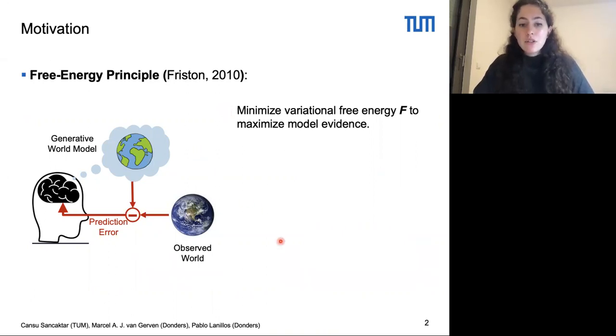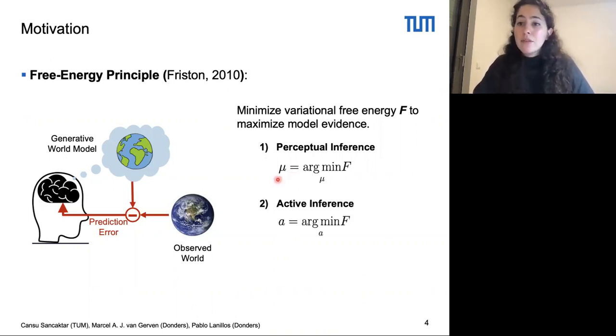And you can achieve this in two ways. First is perceptual inference, where you update your internal belief, denoted here by mu, so that it matches your sensory observations. And the second way is through active inference, where you act in the world to resample the sensory data so that what you think you should be seeing matches what you actually see, thus minimizing the prediction error.